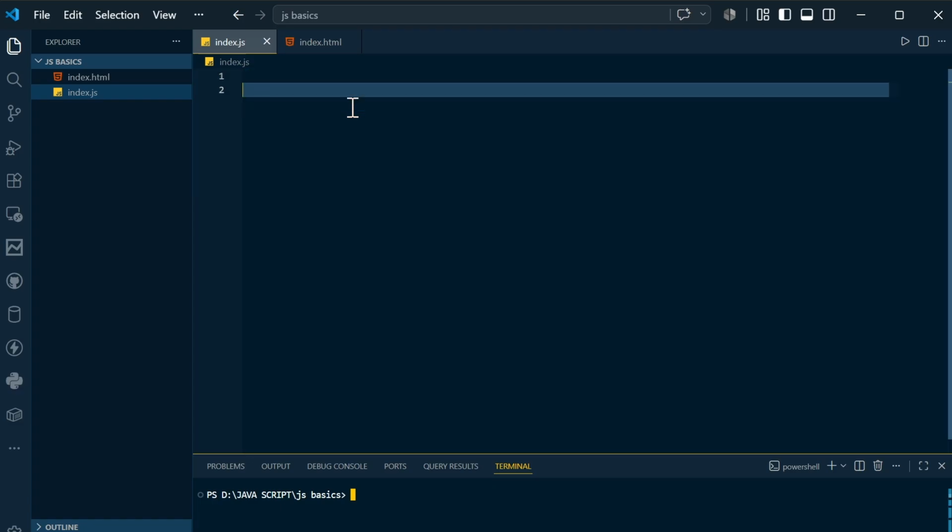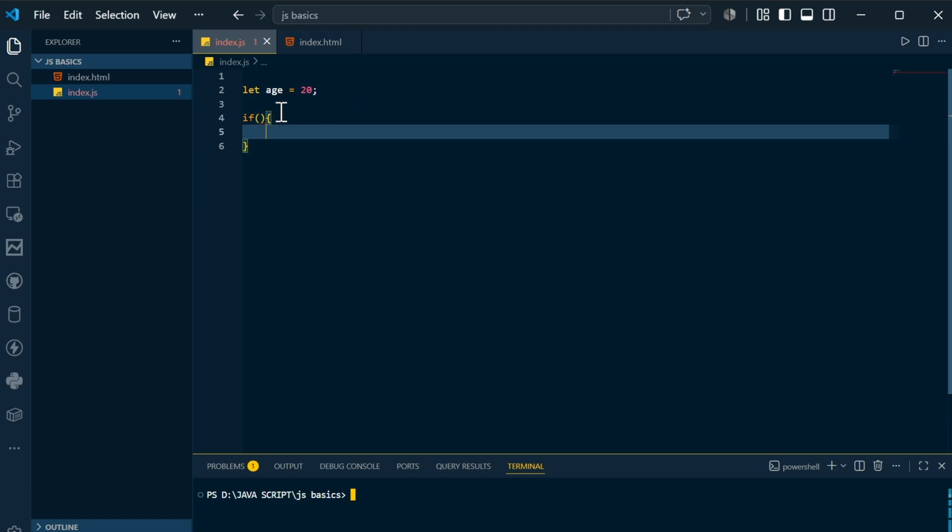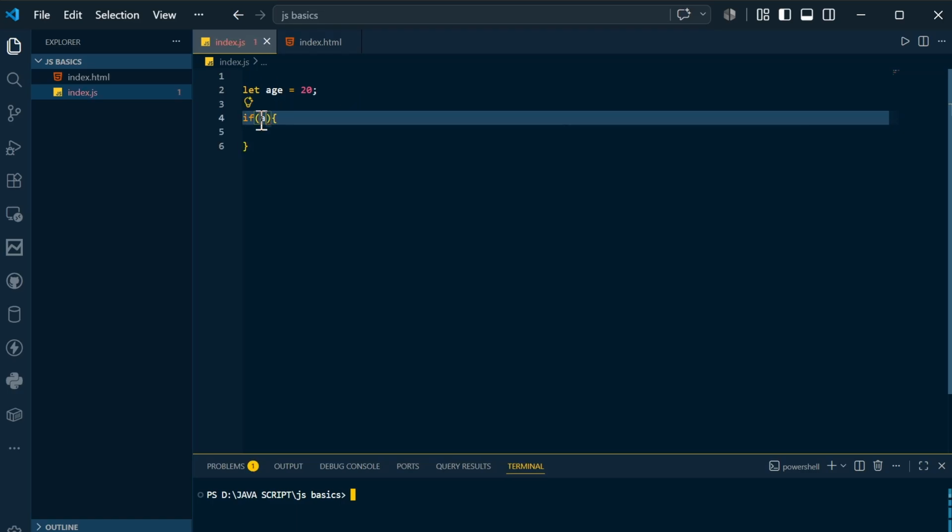Now I will say, let's say, let score equals 100, or let's say age equals 20. I am going to show you the conditional statements. First, the if statement: if age is less than or equal to 20, then execute this statement.